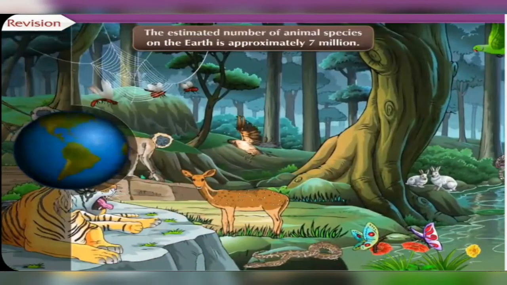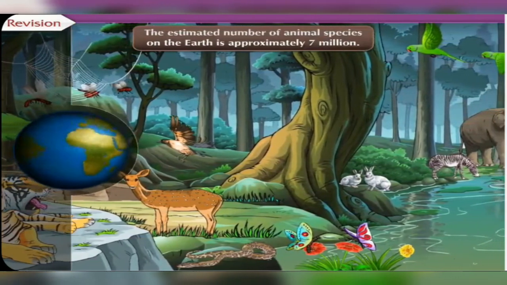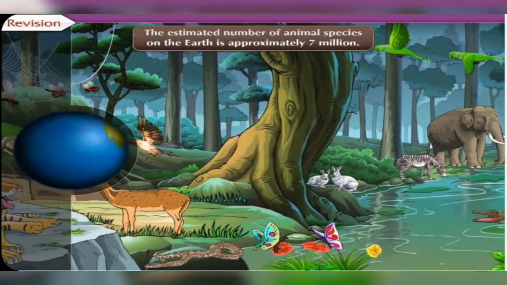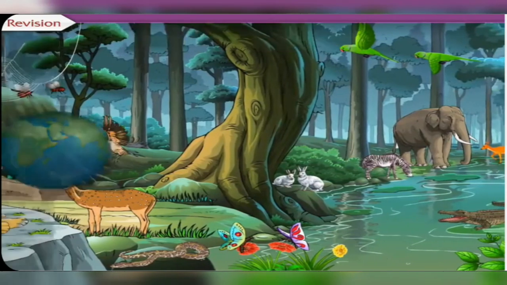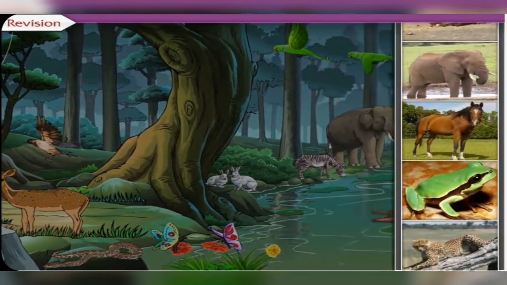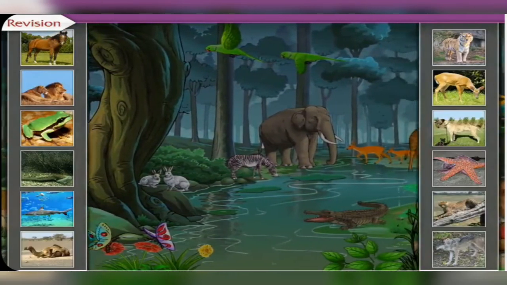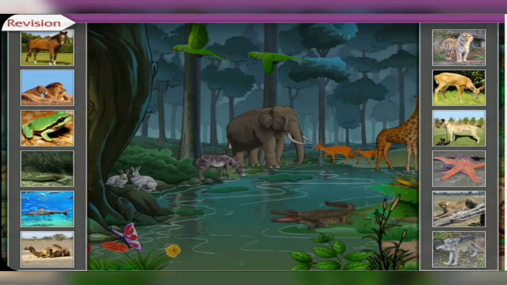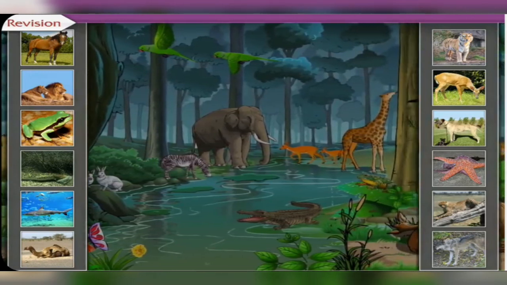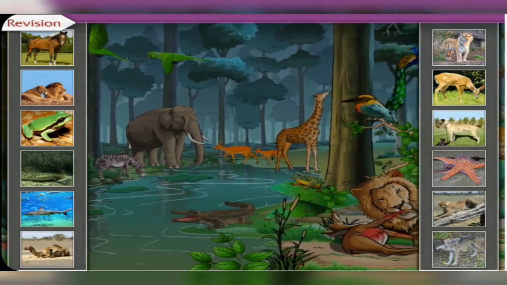Recent studies show that the estimated number of animal species on the earth is approximately 7 million. The study of each and every species is an impossible task. However, the study of this vast variety of animals can become easy if groups and subgroups of animals are formed on the basis of their similarities and differences.